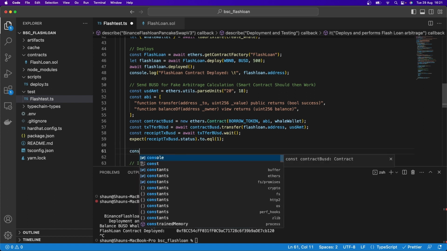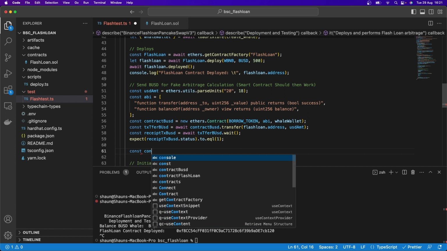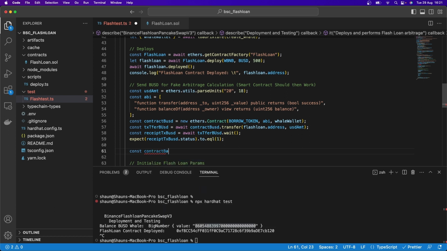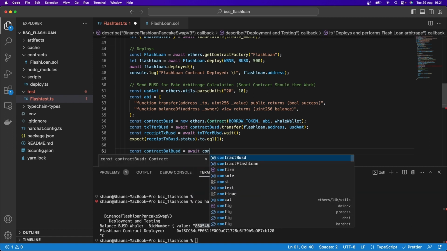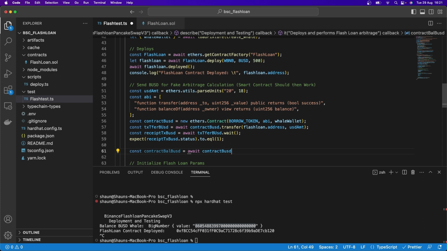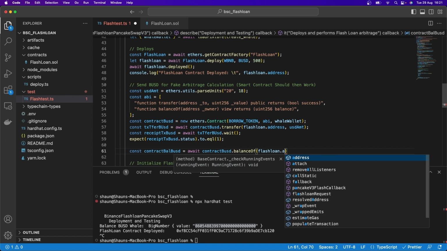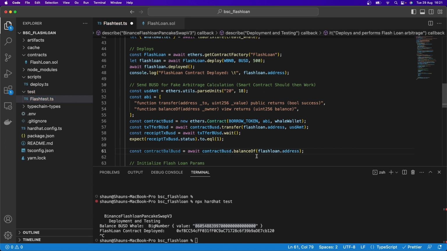So here I'm going to say const, and we'll say contract bal for balance BUSD is going to be equal to await, and that'll be contract BUSD, and that is going to be dot balanceOf, open and close parentheses. And here we'll put the flashLoan.address. In other words, how much does this address have in BUSD? That's what this is doing.